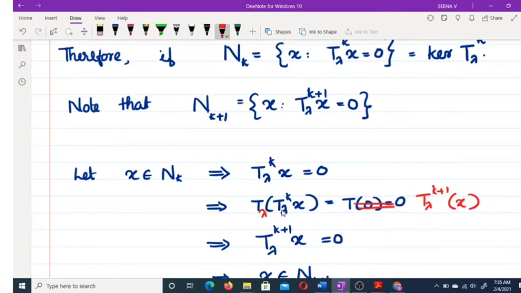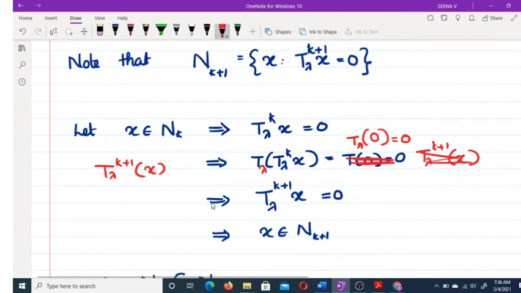Now here you can write T_λ raised to k plus 1 of x, which is T_λ of T_λ raised to k of x, which is equal to T_λ of 0, which is 0.